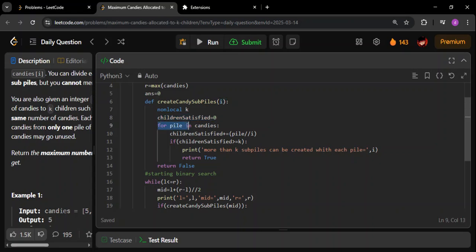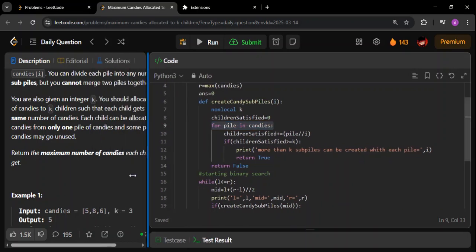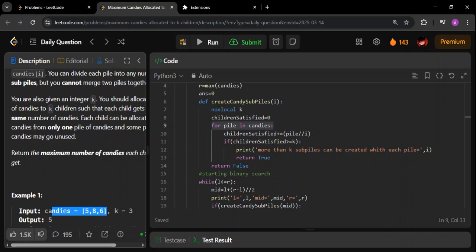And then I'm going through each of the candies. I'm going through this particular array, the candies array. I'm going through every pile in this. Every value that you're seeing is basically a pile. So I'm going through every pile. For pile in candies, what I'm doing is dividing. Remember, this is integer division.